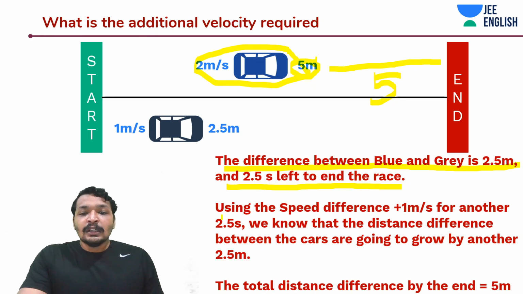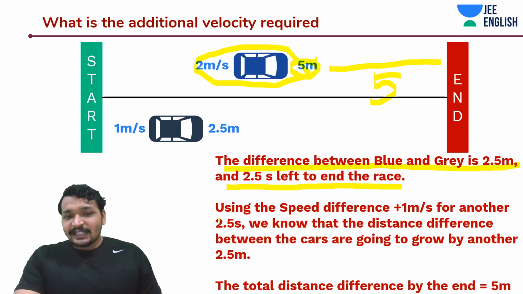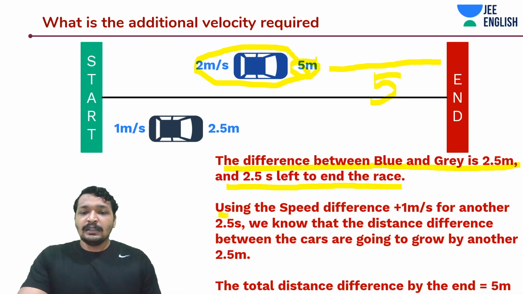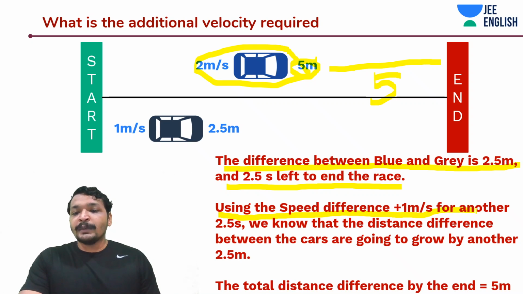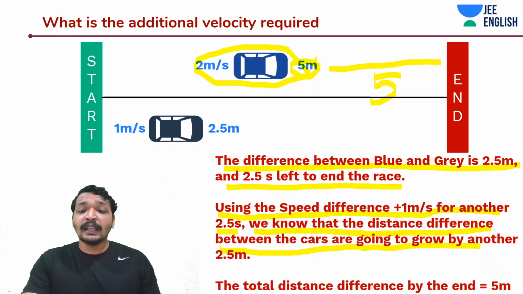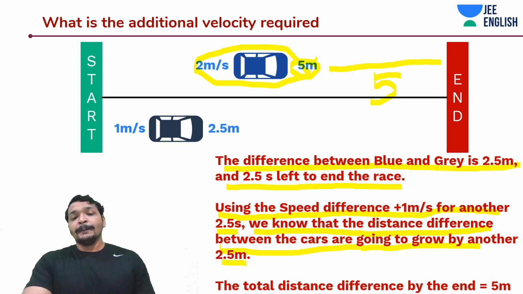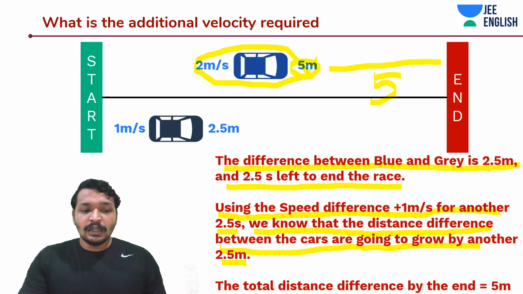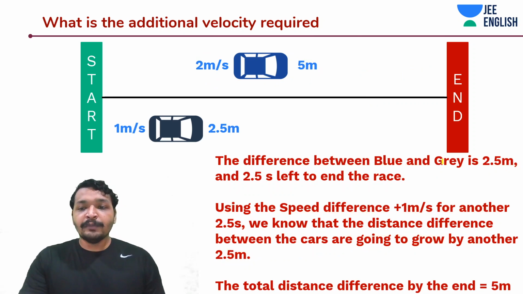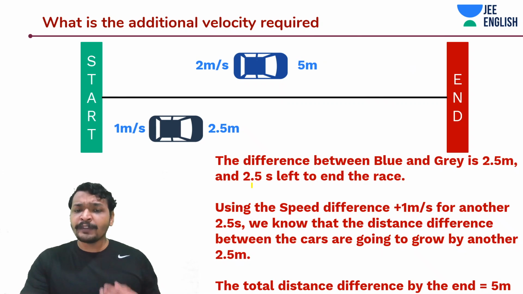Okay, guys. So what is being said in this document is using the speed difference of 1 meter per second for another 2.5 seconds. We know that the distance difference between the cars is going to grow by 2.5 meters within the next 2.5 seconds. The distance difference initially was 2.5 meters and 2.5 seconds is left to end the race.